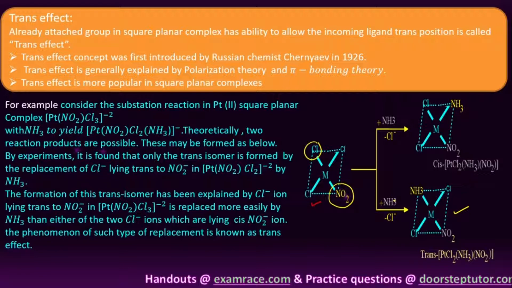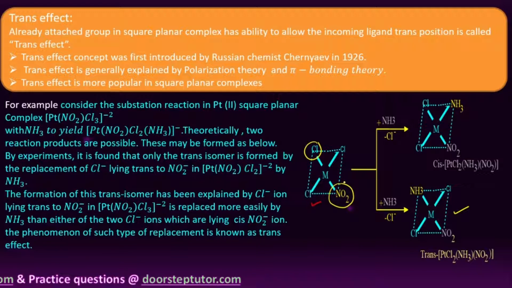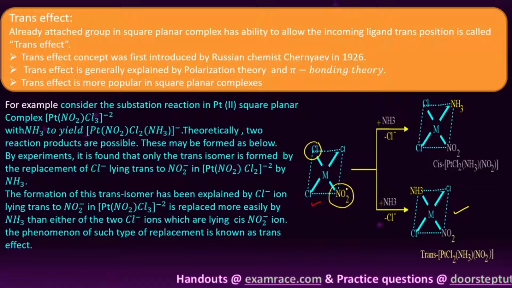These kinds of groups, like NO2, we call trans-directing groups.